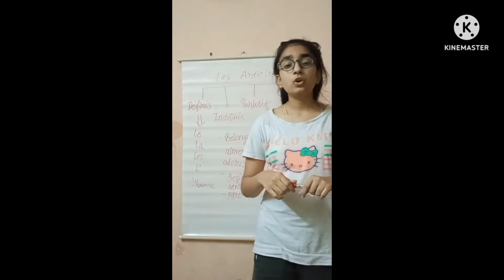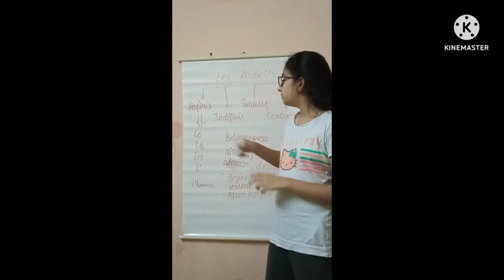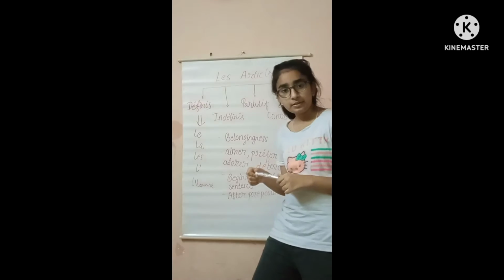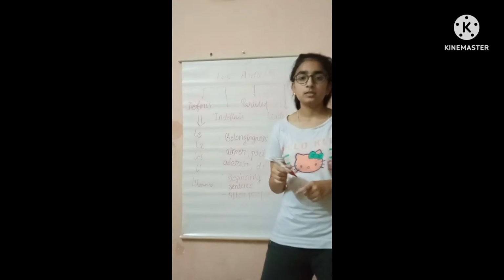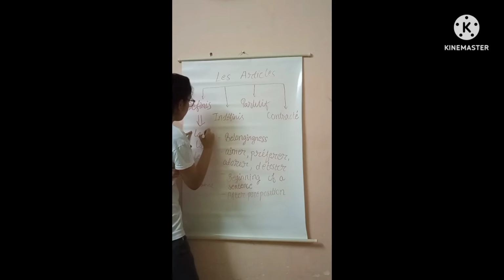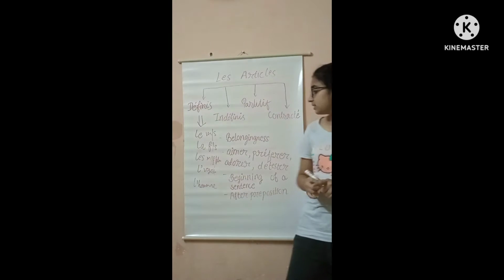Definite articles consist of le, la, les, and l'apostrophe. These are classified according to the gender and the number of the person or object. Le will be used for masculine singular, la for feminine singular, les for masculine and feminine plural, and the apostrophe for a vowel. That is the French way.